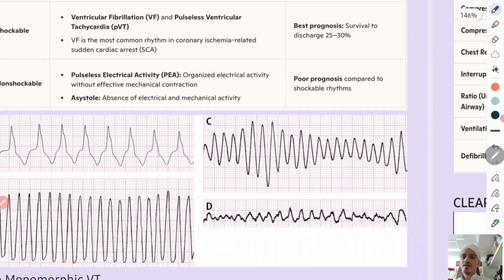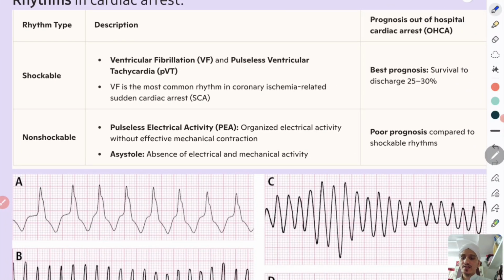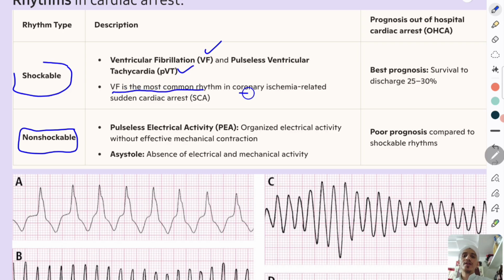Coming to the rhythms which we will see in cardiac arrest patients. Making tables makes things very easy to understand. You can divide it as shockable rhythms and non-shockable rhythms. Shockable rhythms include ventricular fibrillation and pulseless ventricular tachycardia, and ventricular fibrillation is the most common rhythm in coronary ischemia related sudden cardiac arrest, meaning ischemia related cardiac arrest. The most common rhythm is ventricular fibrillation, and these shockable rhythms have the best prognosis. Remember this point.